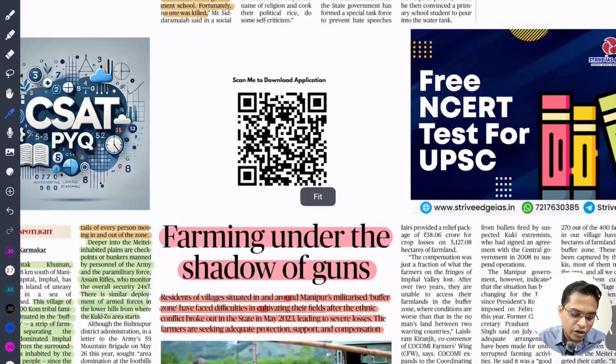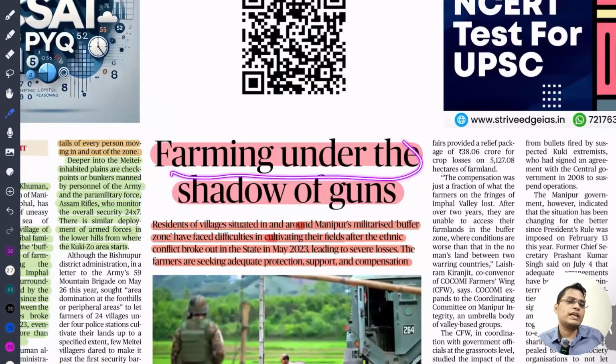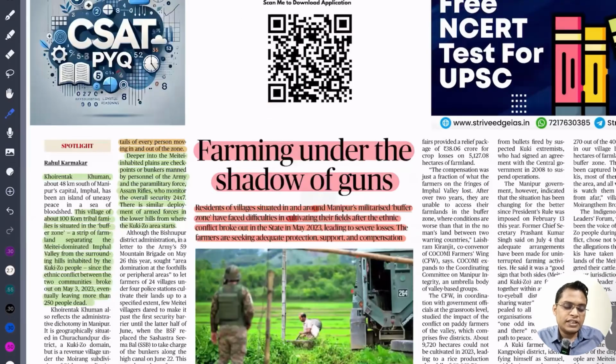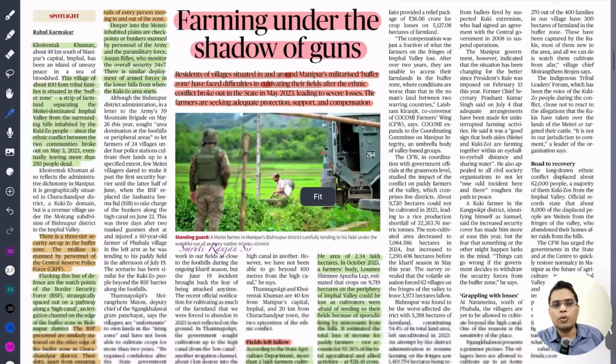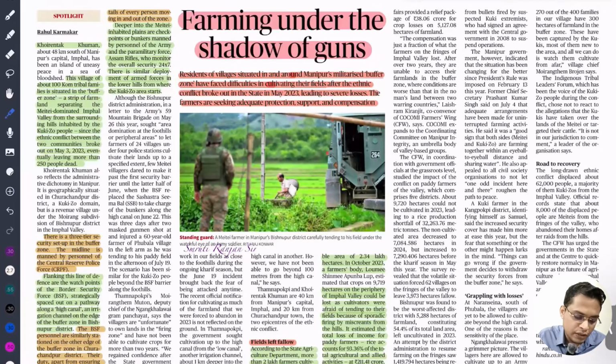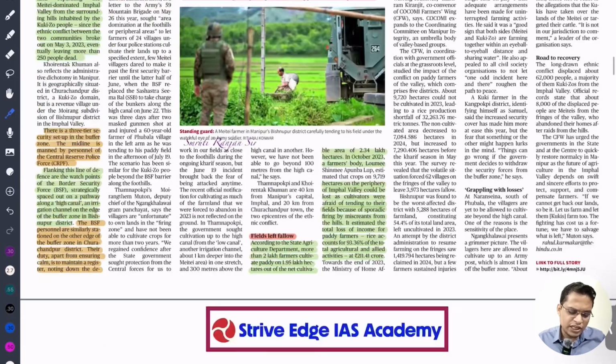So next is farming under the shadow of guns. Recently we have seen severe disturbances going on in Manipur between the Meitei community and the Kuki-Zo community. In between them there are patches of agricultural land. For the last 1 or 2 years people were not able to cultivate because of security risk, but now under the protection of the security forces they are cultivating. Apart from that, this article is not much important. You can ignore it.